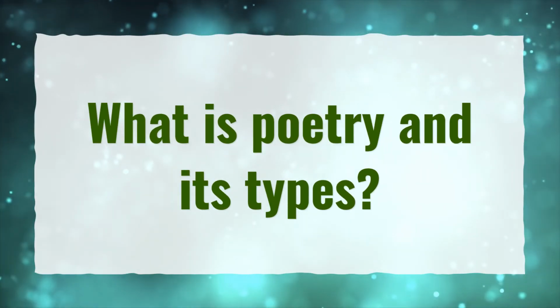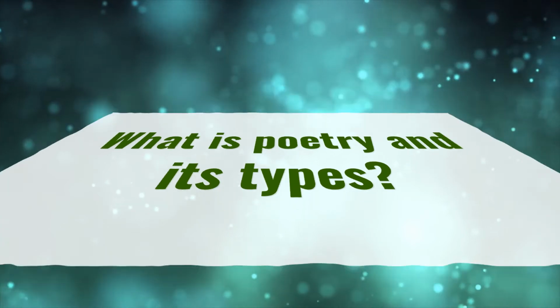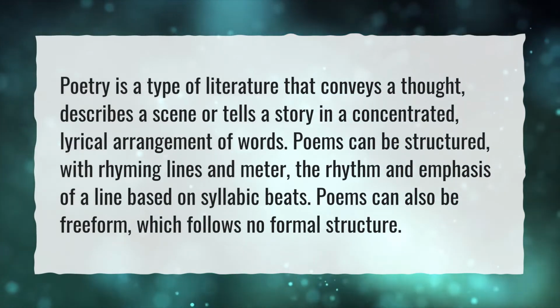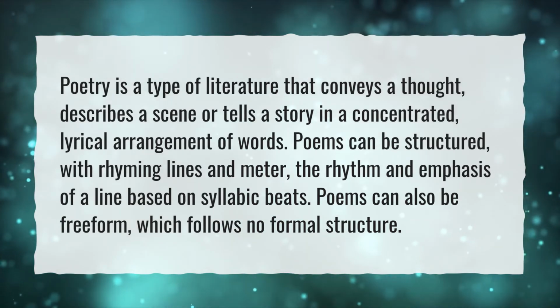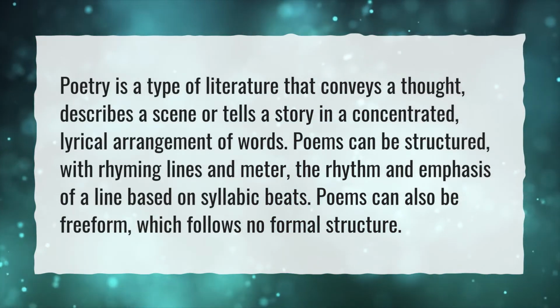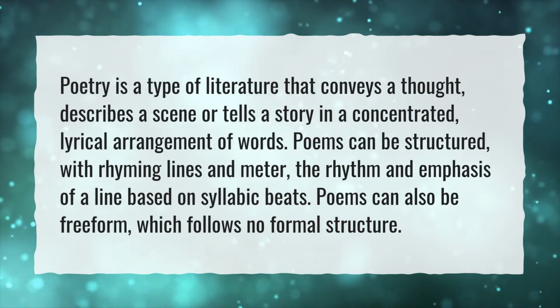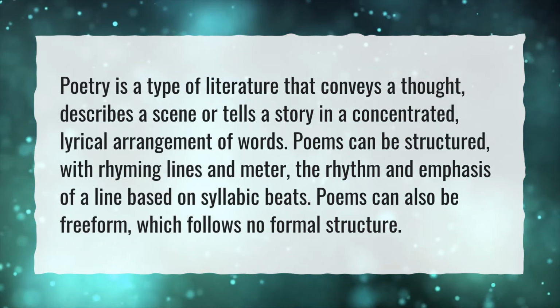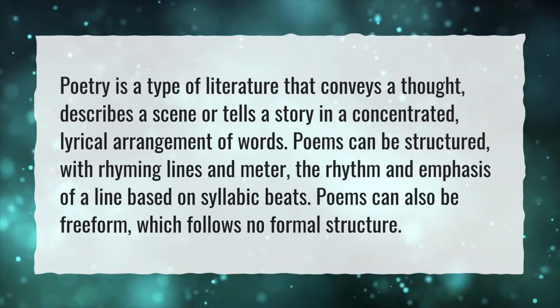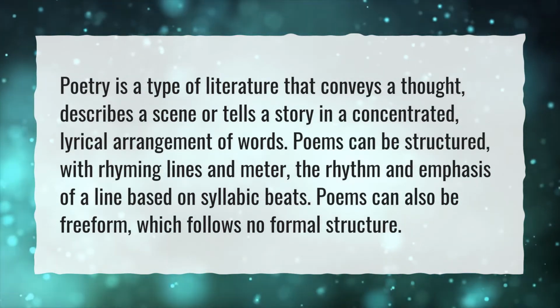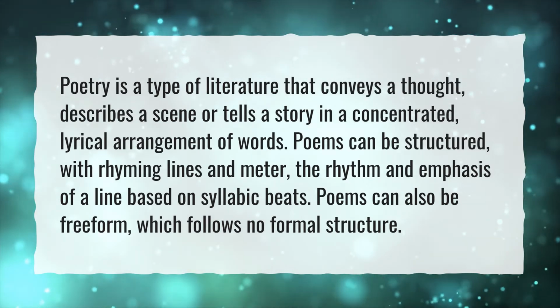What is poetry and its types? Poetry is a type of literature that conveys a thought, describes a scene or tells a story in a concentrated, lyrical arrangement of words. Poems can be structured, with rhyming lines and meter, the rhythm and emphasis of a line based on syllabic beats. Poems can also be freeform, which follows no formal structure.